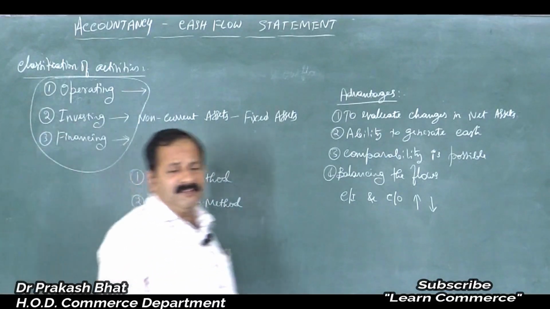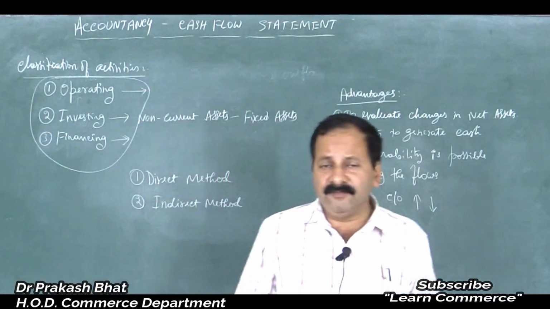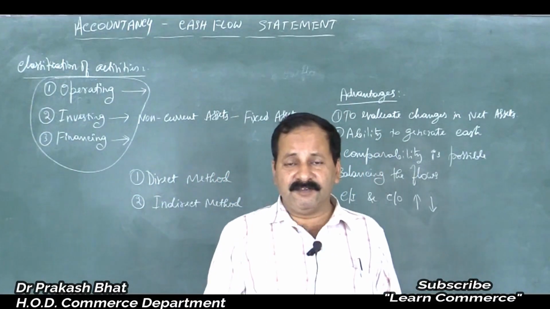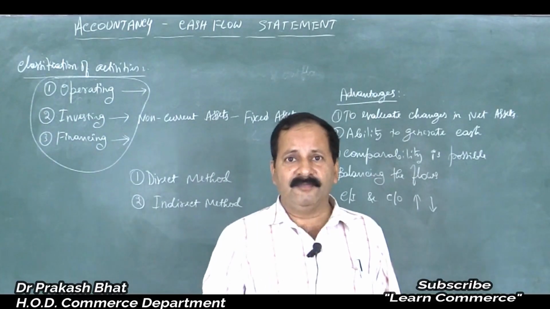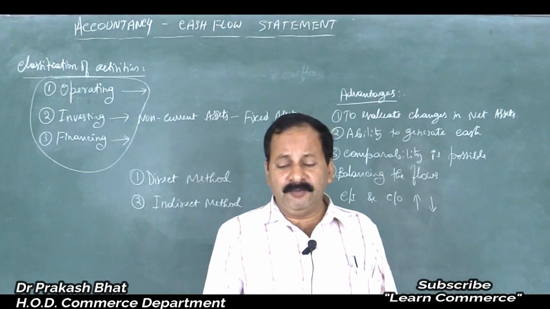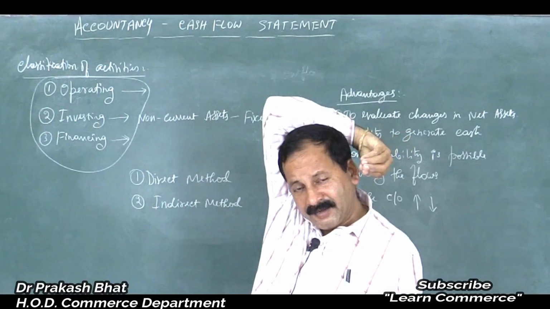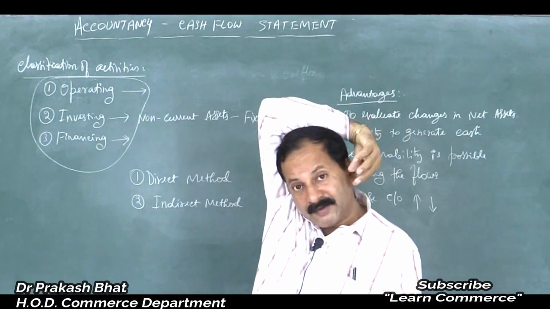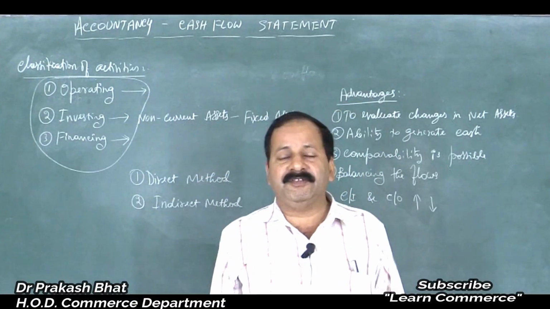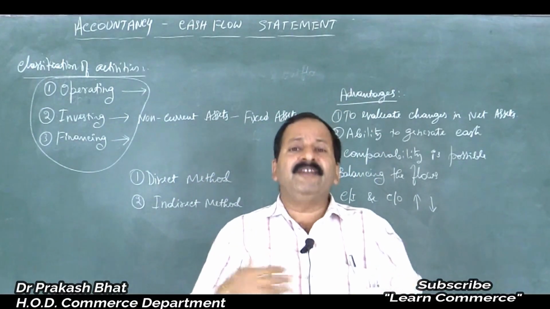See, direct method is very simple. That is eating like this, isn't it? Straight away. Indirect method, you will take the food, you will turn, you will bring your hand behind your head, isn't it? Then you will try to eat like this. That is indirect method. That is reverse calculation.